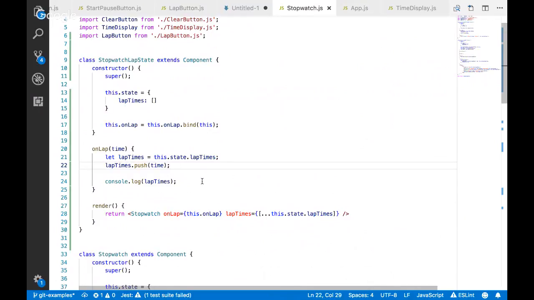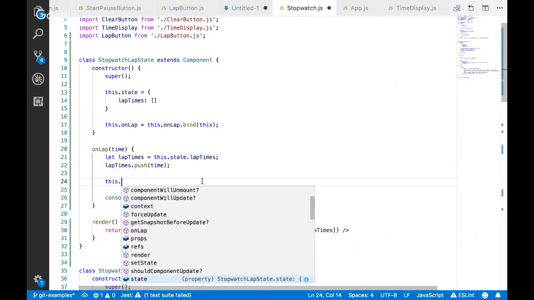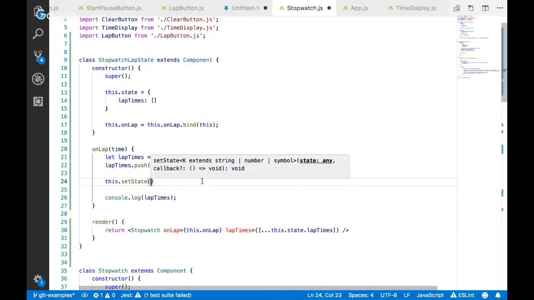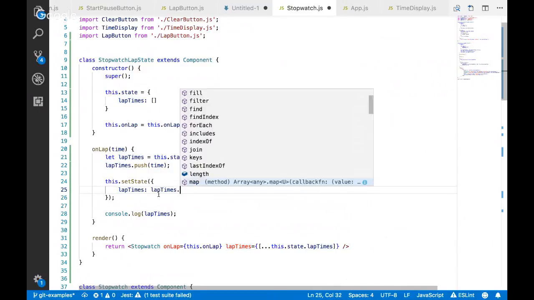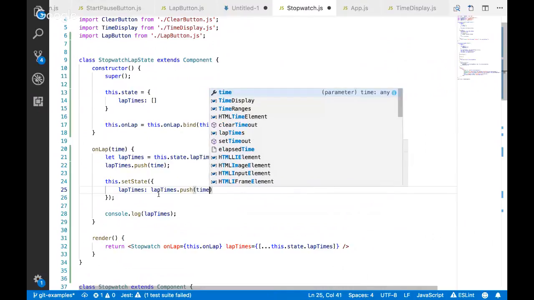So the next way you might think to try this is this dot set state, lap times, and I'll pull this whole line out, right? I'll say lap times dot push time.